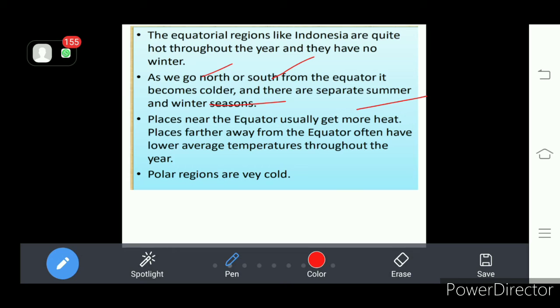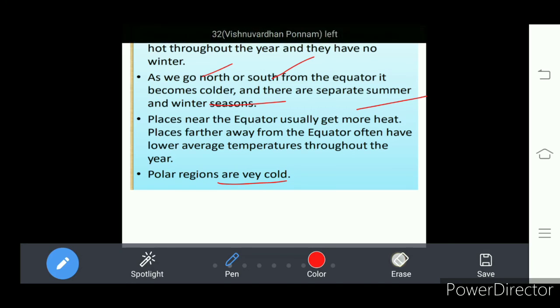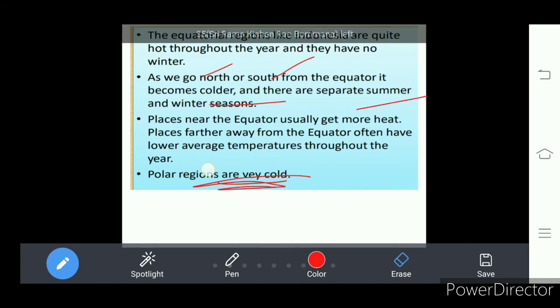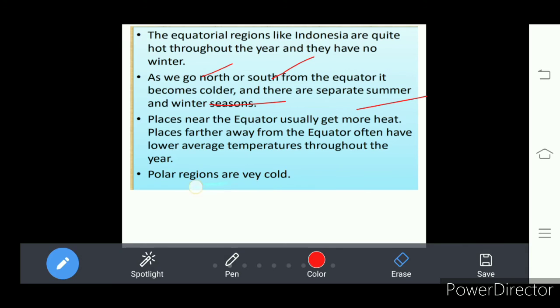And the places near the equator get more heated due to the vertical fall of the sun rays. And the places far from the equator experience low temperatures throughout the year, so the polar regions are very cold. So due to the nature and shape of the earth's surface, the temperatures are different at different places.